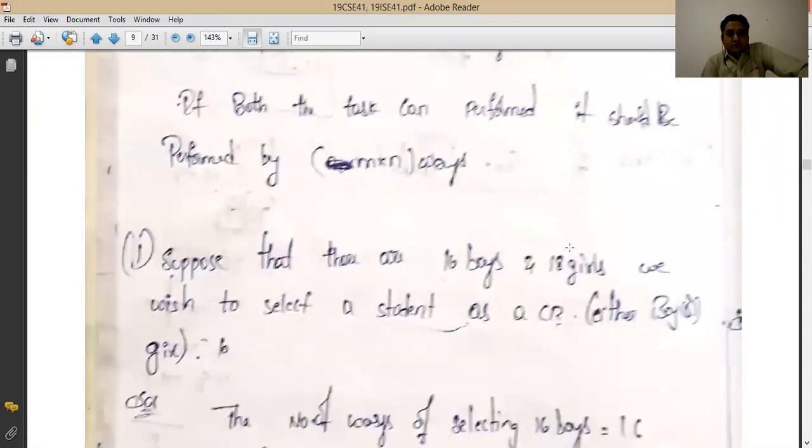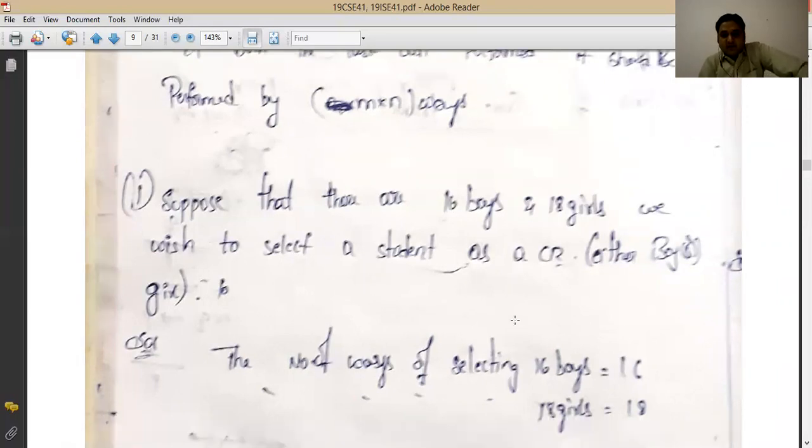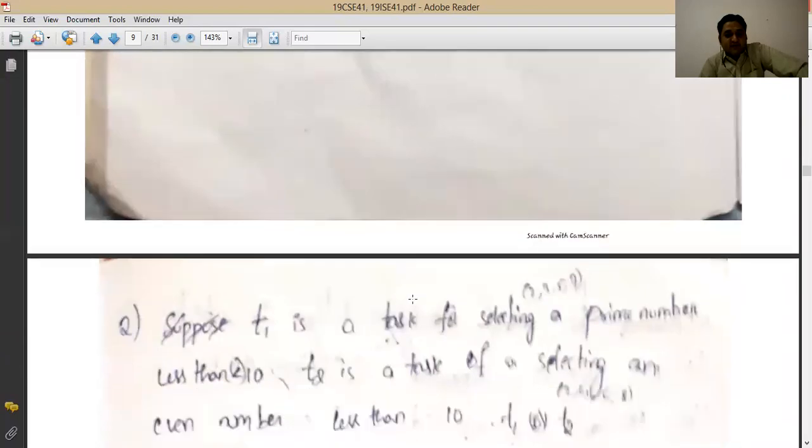Okay, so the example is also given here: suppose there are 16 boys and 18 girls, and we have to select one student as the class representative. Then obviously how many options do we have? 16 plus 18, that is in total 34 ways we can select one student as CR.